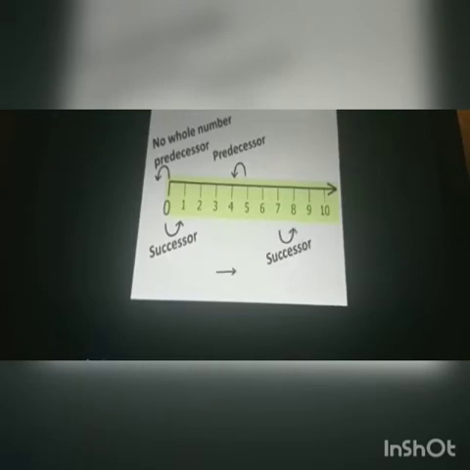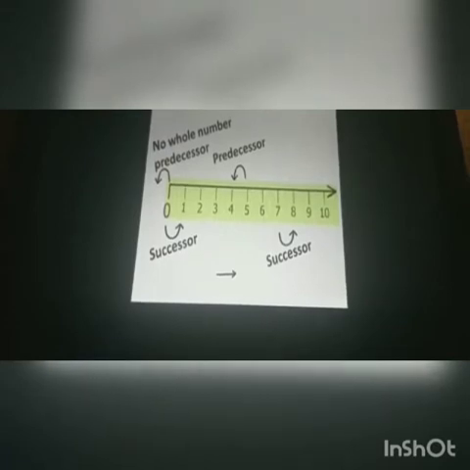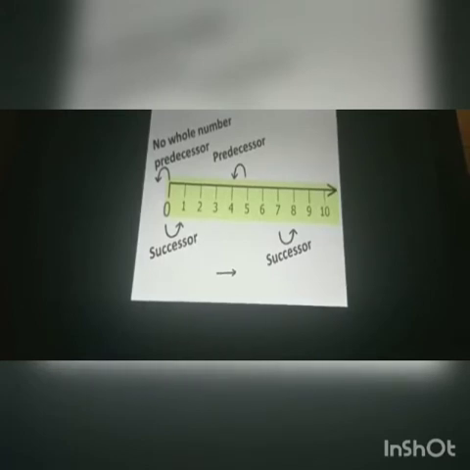Now if we talk about successor, then we can say each and every whole number has a successor. Starting from number 0, 1 is the successor of number 0, which means 1 comes after 0. In the same way, the successor of number 7 is number 8. So, each and every whole number has a successor. If we see, the value of the number keeps on increasing as we move from 0 towards the right side.